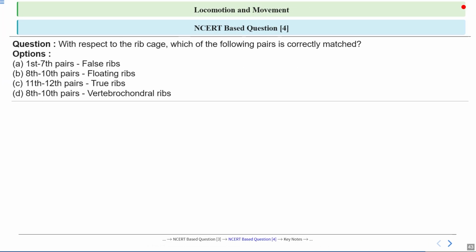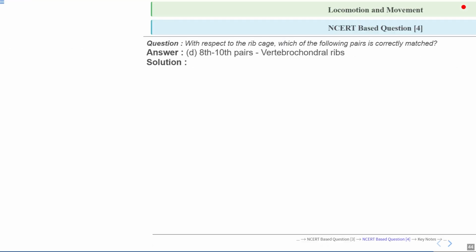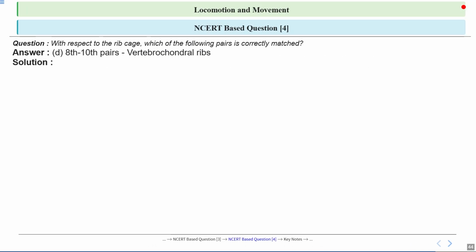Now this is question number 4, and the question is, with respect to the rib cage, which of the following pairs is correctly matched? I guess option number D is correct. Let's see the answer. Yeah, option D, that is 8 to 10 pairs, that is vertebrochondral ribs. Okay, so vertebrochondral ribs are correct, and these are 8th to 10th pairs. Let's see the answer in detail.